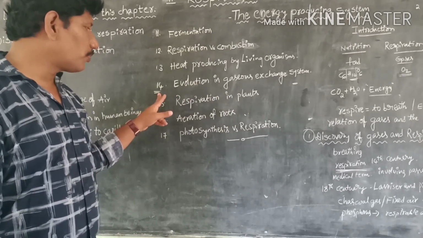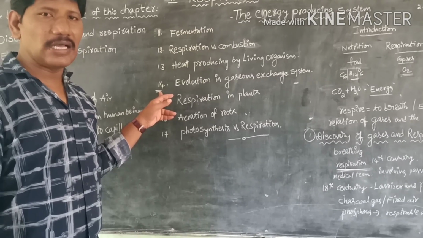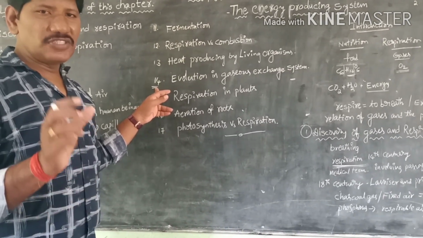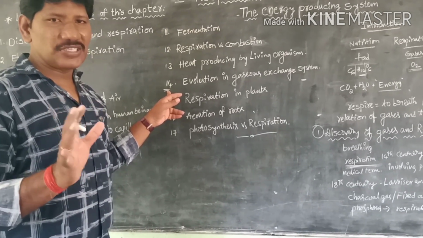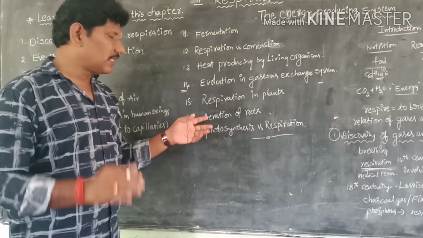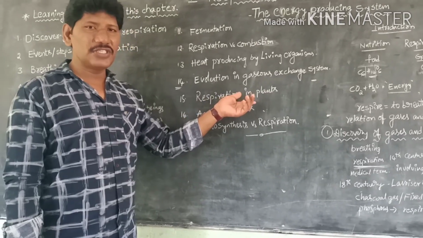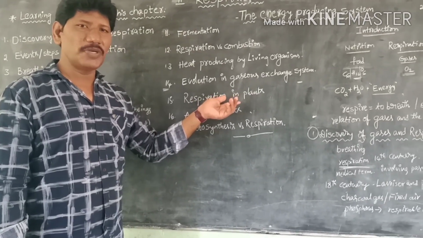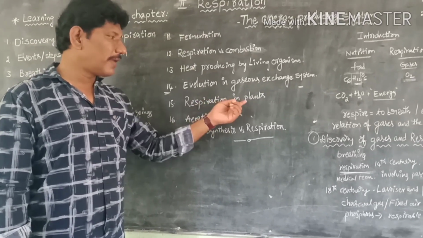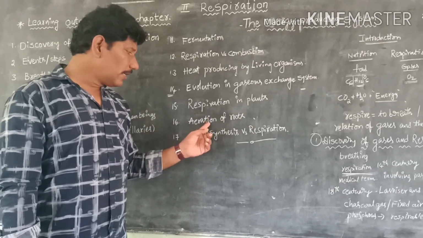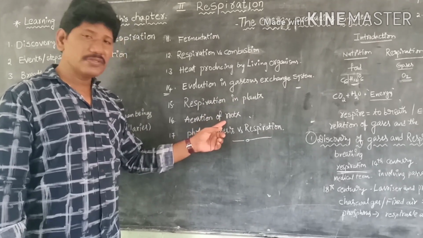Till now, up to 14 subtopics are in animal physiology, meaning the animal respiratory system. Only a few topics, a very small part, relate to plant physiology, especially plant respiration. So, respiration in plants, aeration of roots or breathing roots.